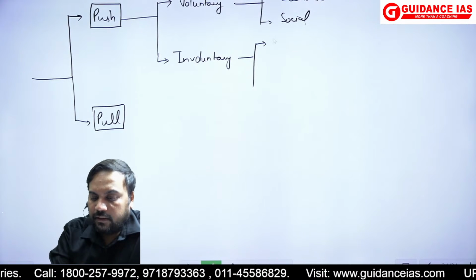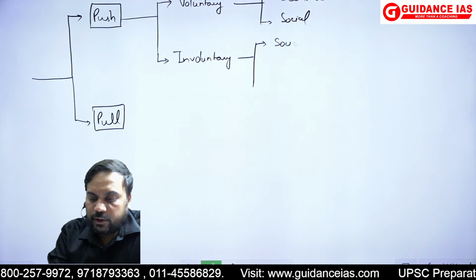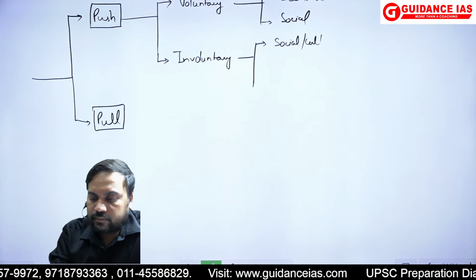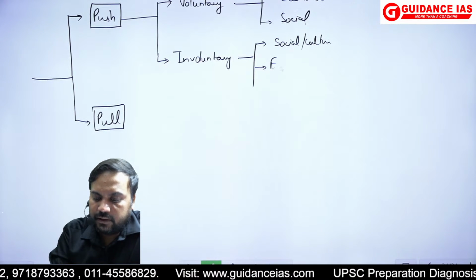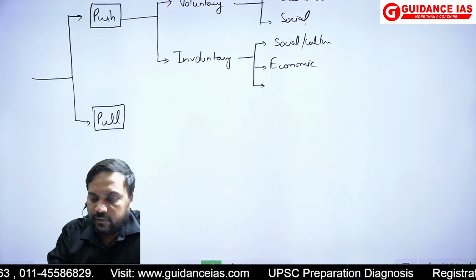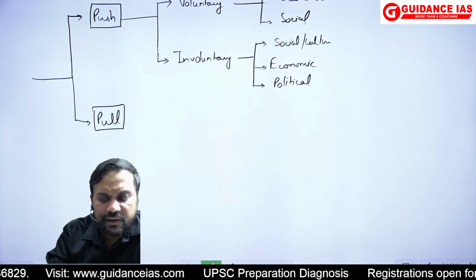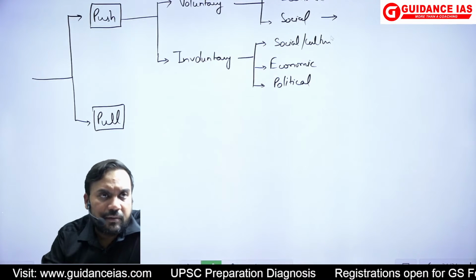Similarly here it can be related with social or cultural, it can be related with economic factors, it can be related with political factors. In सब के examples दिए हैं, like social, voluntary.